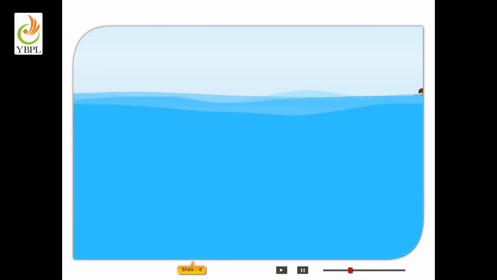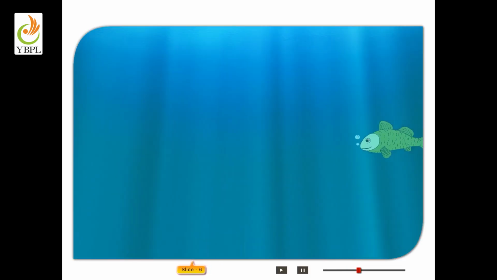When you swim in water, the water exerts a force of friction on you that opposes your motion. Fishes that swim in water have a streamlined shape to reduce friction when they move through the water. Streamlined shape is a special shape of an object around which fluids and air can flow, hence reducing friction.